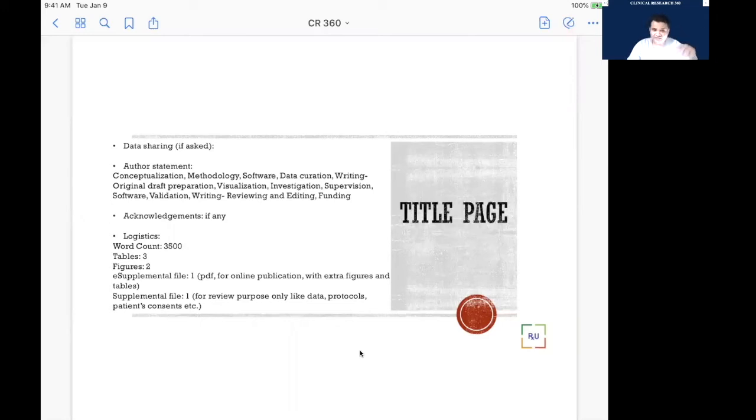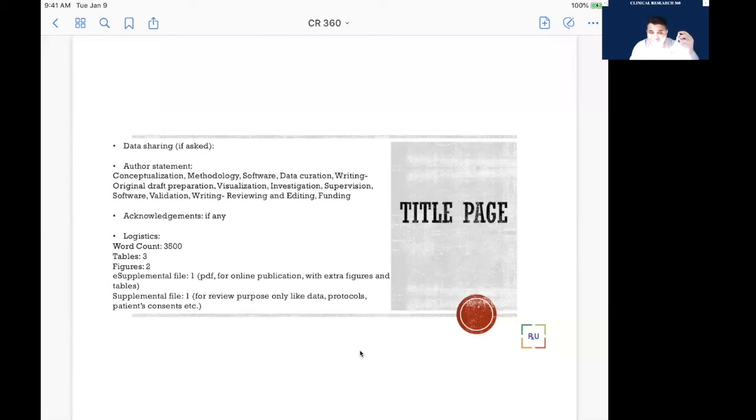Then data sharing. If they ask about data sharing, then you need to tell them the data is available, so they can bring it and use it from there. If you wish to provide them data, you can say I will provide it upon request. If they have asked for analysis, you can again write it.